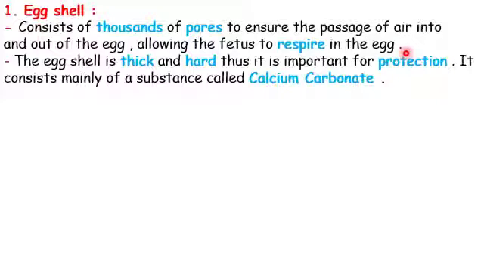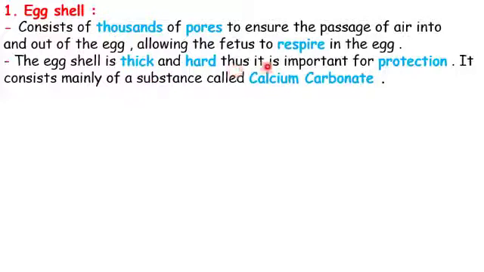Those pores, هودي الفتحات, allow بيسمحوا the passage of air للهواء into and out of the egg, so that the fetus الجنين inside this egg can respire.